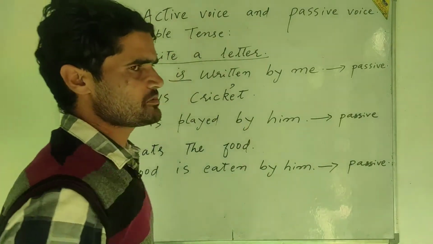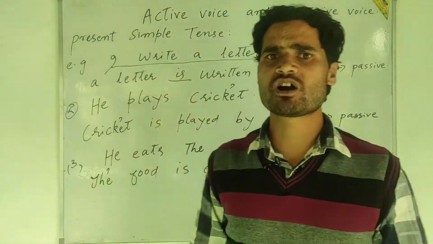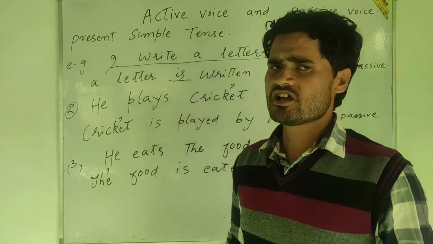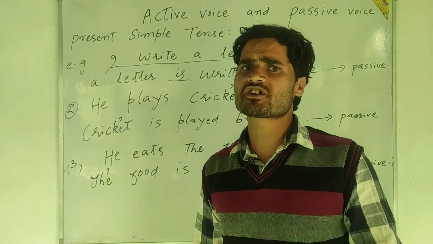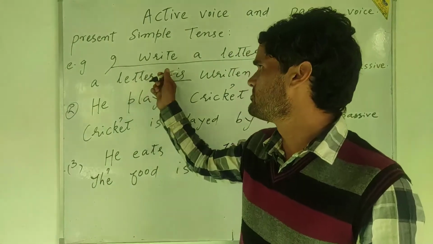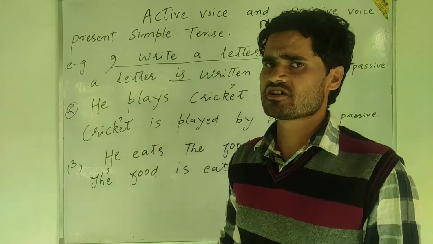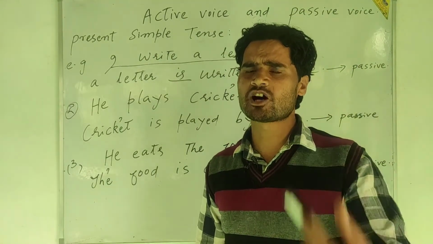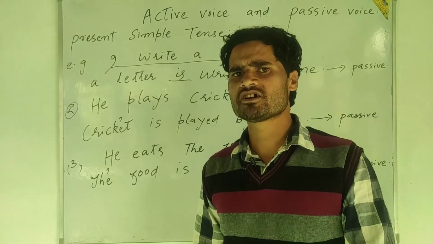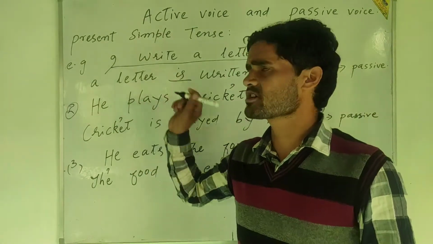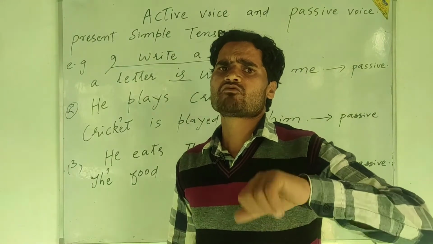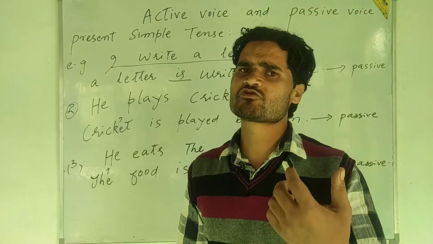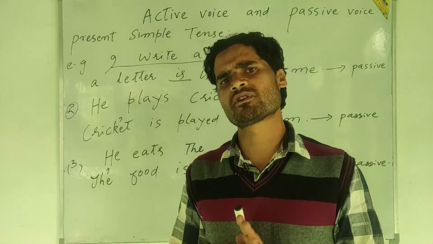Present simple tense. If you are to make a passive sentence of present simple tense, if you are to make the passive voice of a sentence which is based on present simple tense, then there is a rule to be followed. Before that rule, you have to bear in mind that during the formation of passive sentences, we always use the third form of verb. You have to bear it in mind. In the passive sentences, we always use the third form of verb.